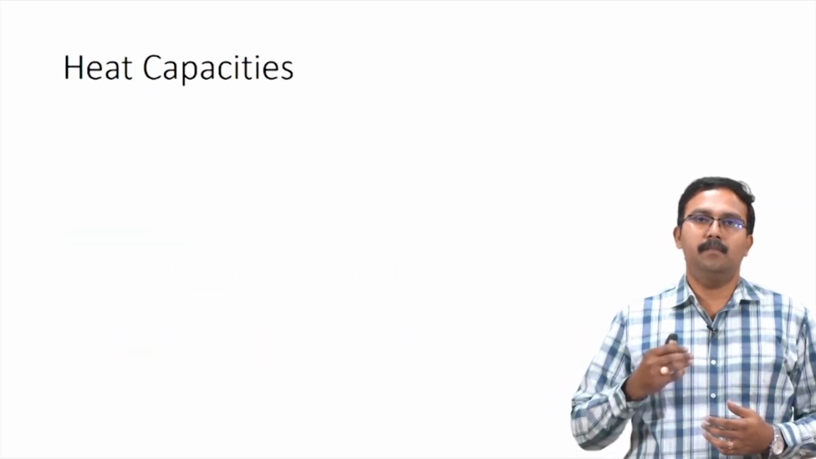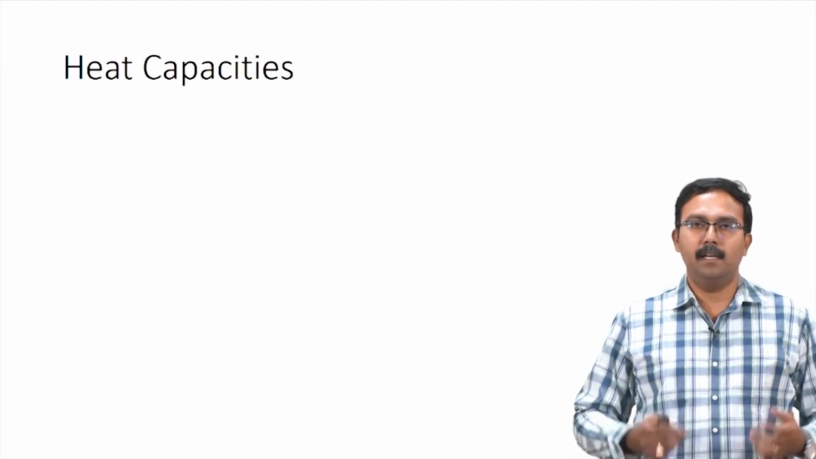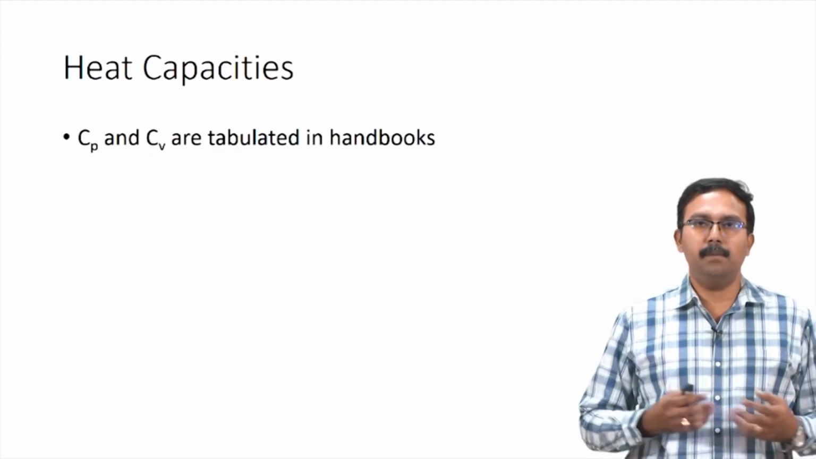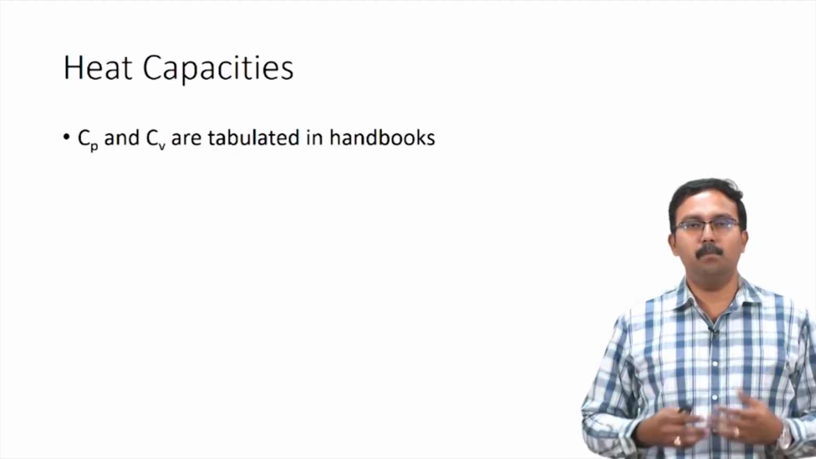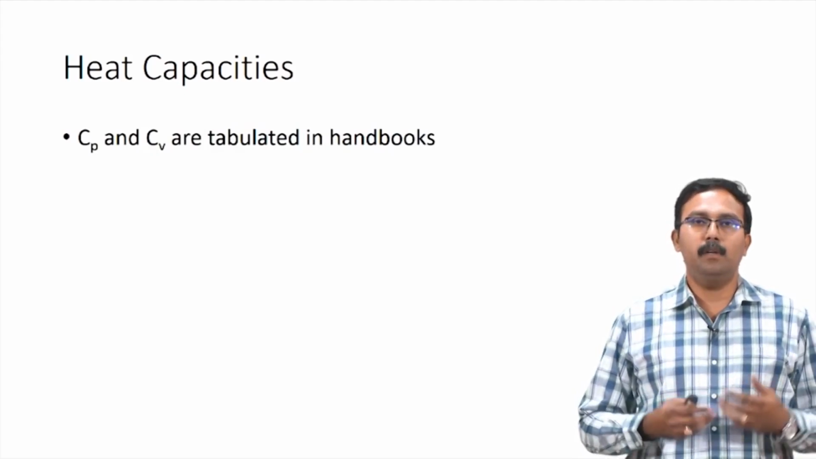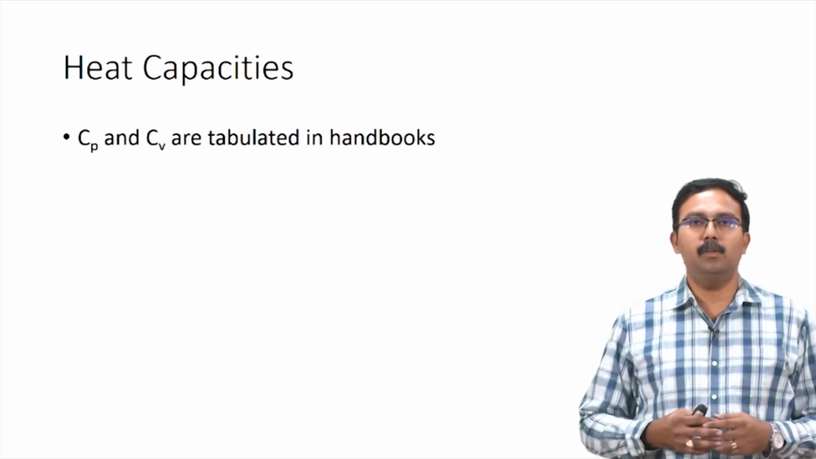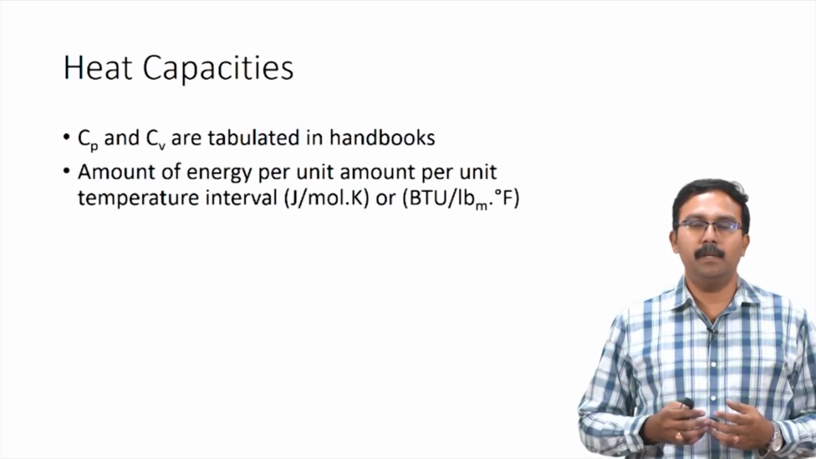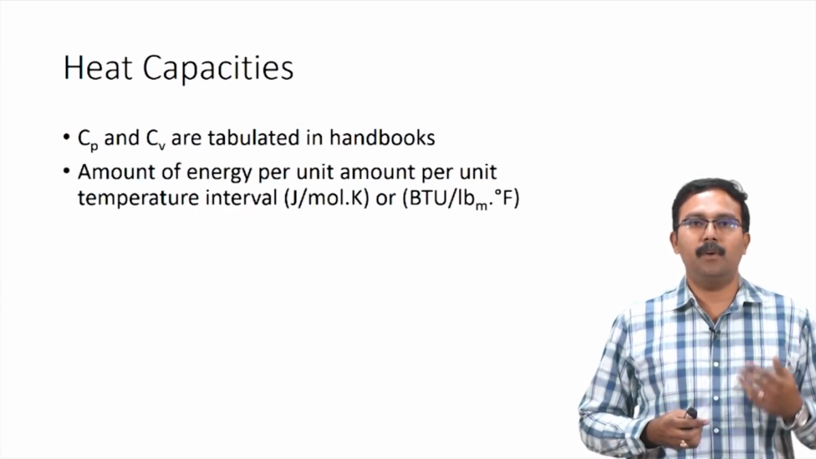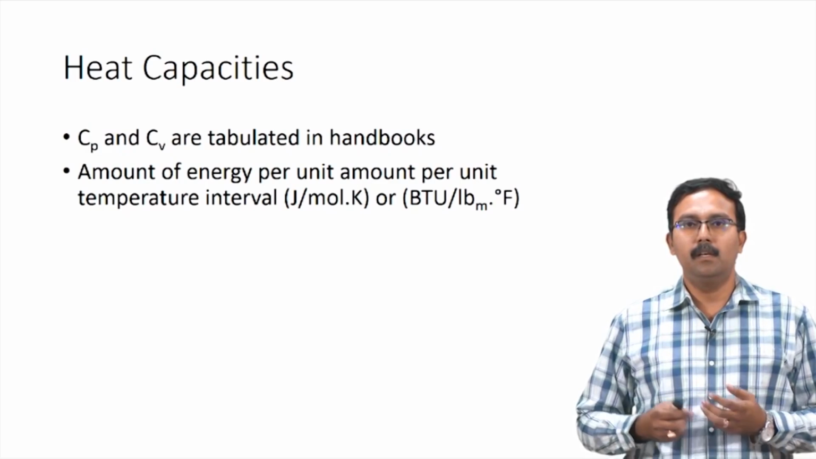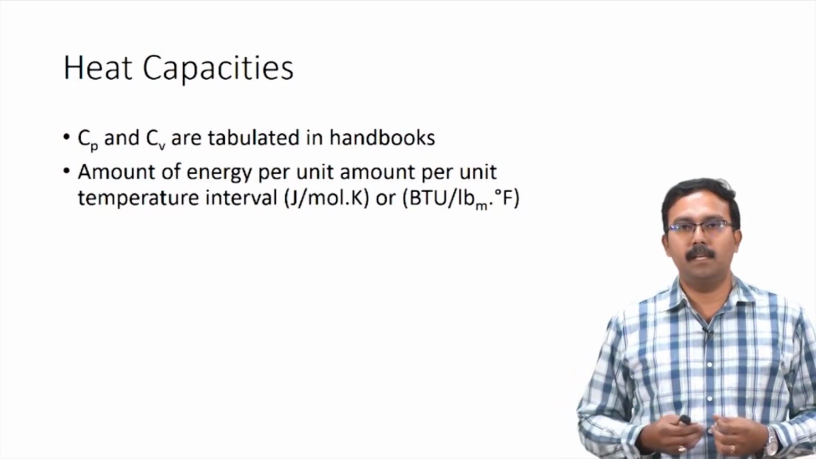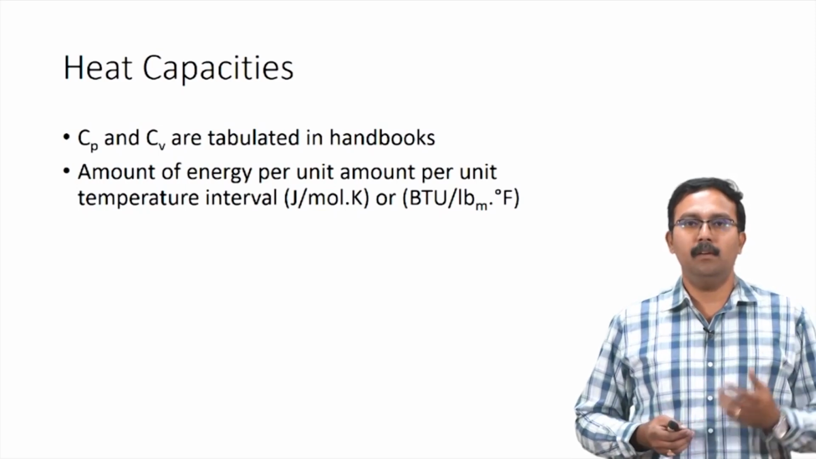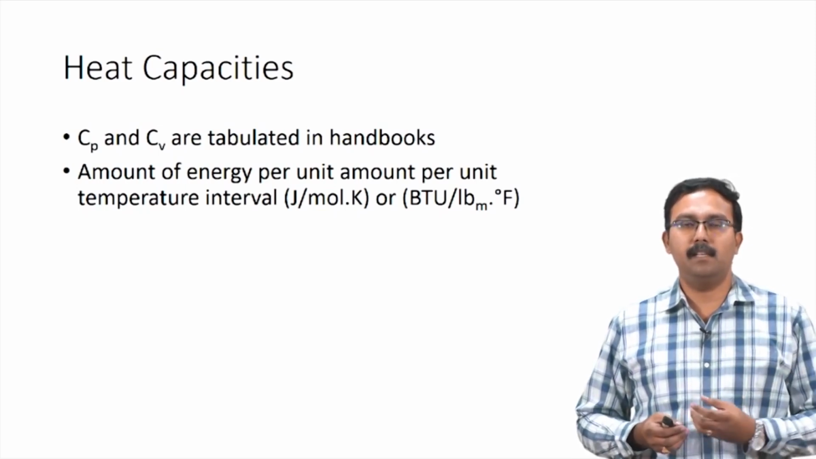To calculate the values for delta H caps and delta U caps, we need to know the heat capacities. These values, which are Cp and Cv, are tabulated in handbooks and textbooks. You would be able to get the different Cp values and Cv values from different sources, and usually it is a polynomial which is written in terms of amount of energy per unit amount per unit temperature interval. So, this would be joules per mole Kelvin or BTU per pound mass degree Fahrenheit.